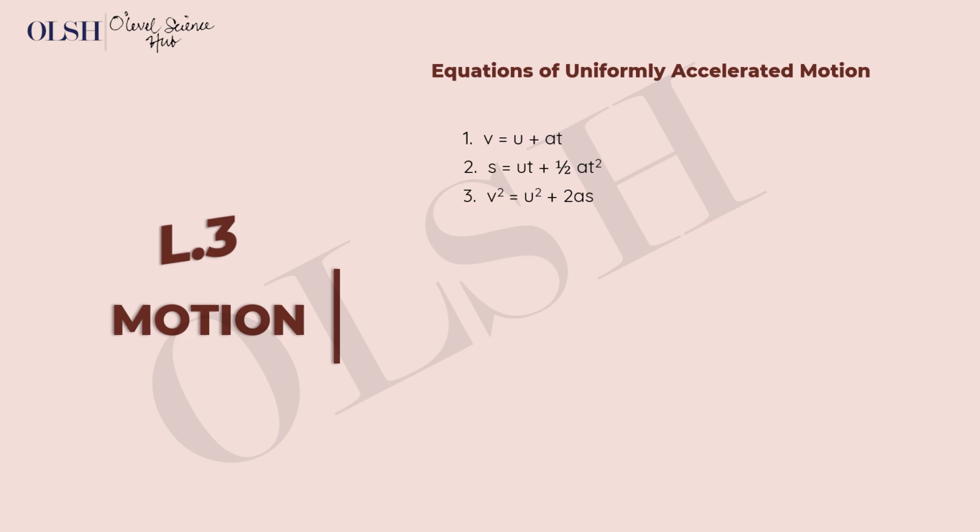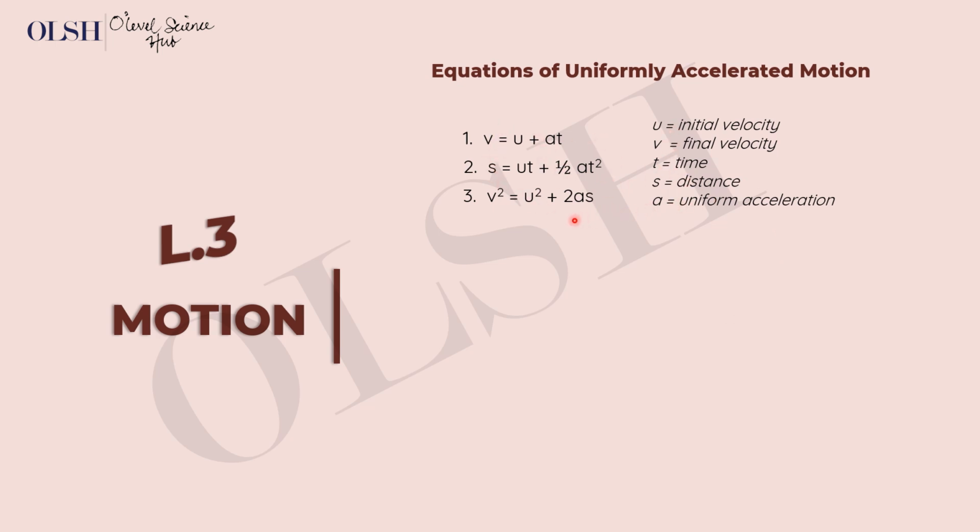These formulas have been properly derived. We are not going into the derivation here, but these are what you need to solve uniformly accelerated motion problems. U represents initial velocity, V represents final velocity, T represents time, S represents distance, A represents uniform acceleration. So wherever you see them in these equations, this is what they represent.